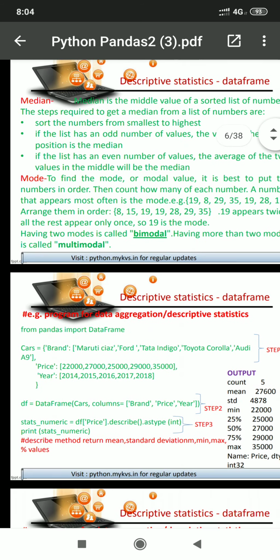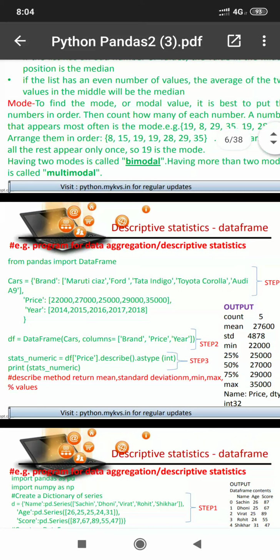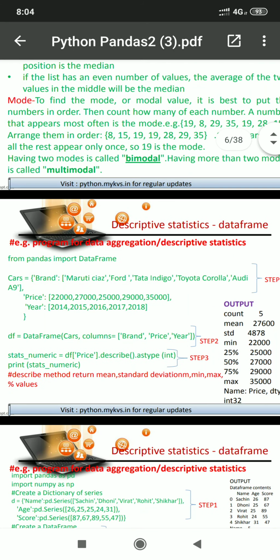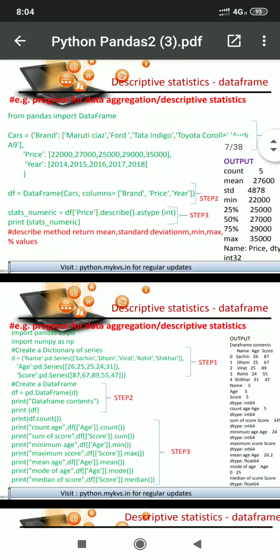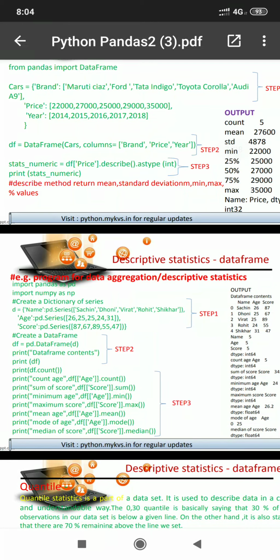Finding mode, finding median, that is very easy. Describe is the function which returns mean, max and quartile. We can find mean, mode, median with the help of a data frame, mentioning inside the column name, meaning label, and then after that the method.